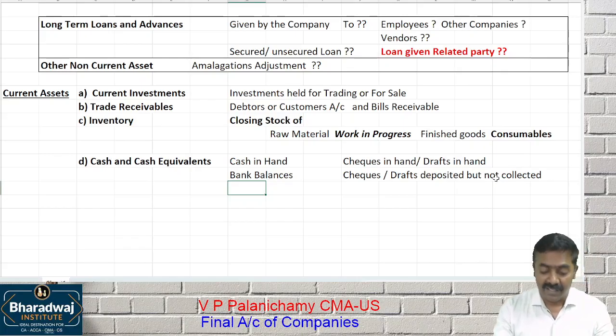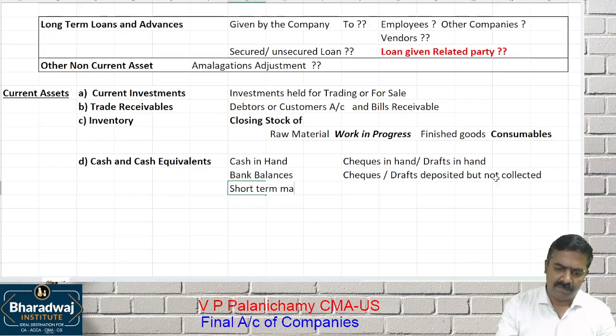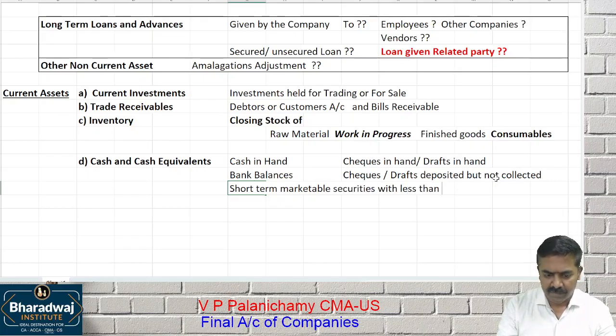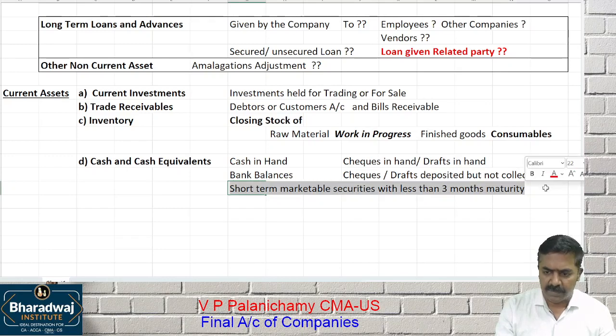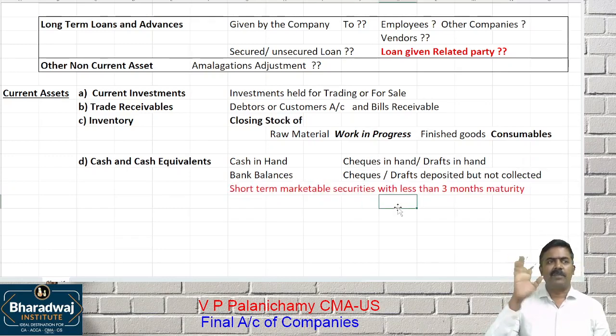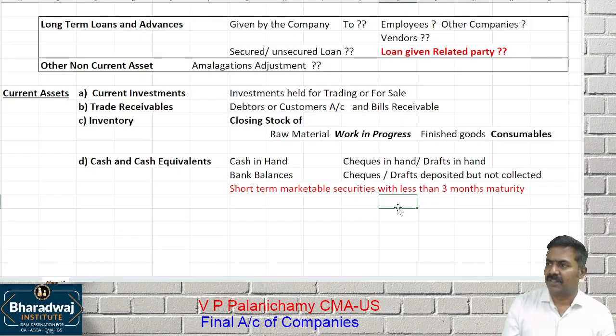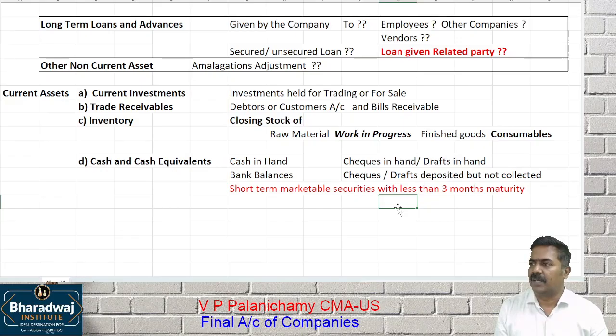It will also include short-term investments or marketable securities with less than 3 months maturity. Short-term marketable securities with 3 months or less maturity are also called cash equivalent. If I deposit today and withdraw within 3 months, that will be called cash equivalent. So why is it called cash equivalent?